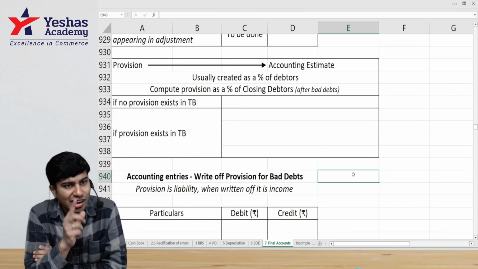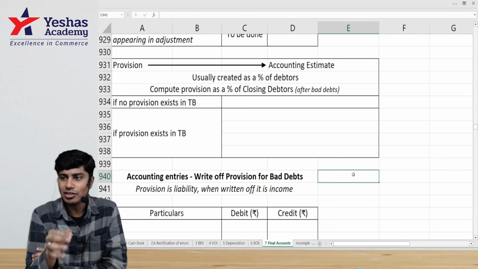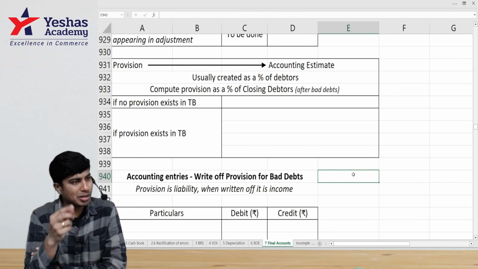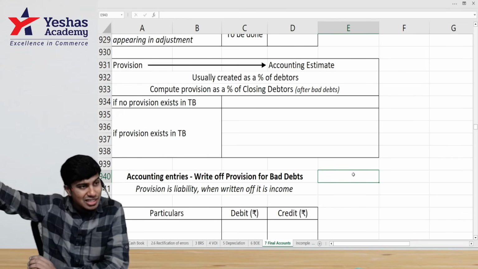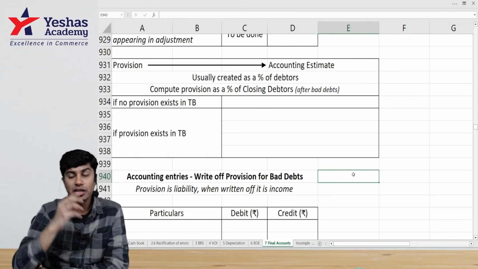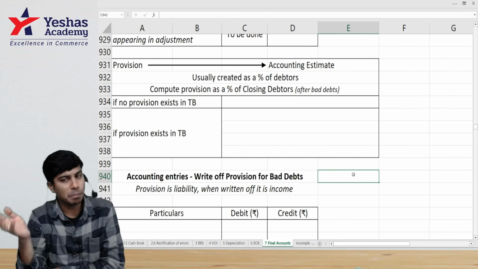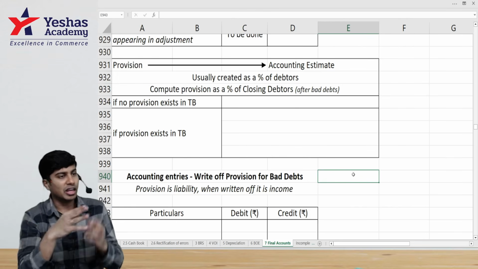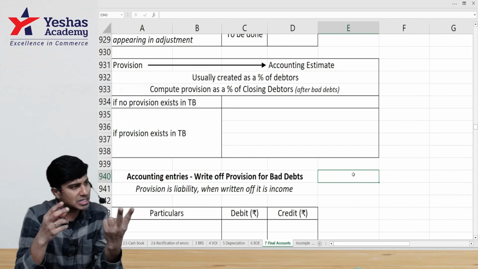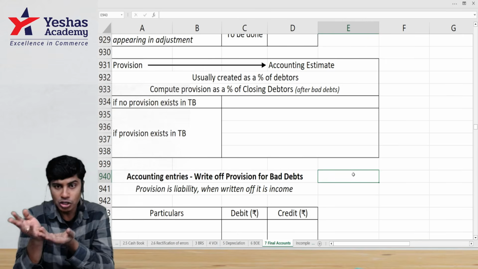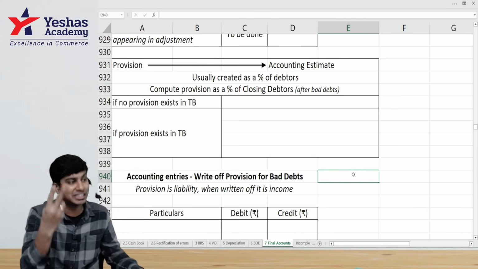There is no specific amount assigned to it. Valuation principles fail. You know what is an estimate? It is a number that we come across based on our past experience and present situation. In the past, out of the sales that we have made, 2% of people turned out to be bad. For every 100 customers I met, or for every 100 rupees that I'm supposed to receive, 2 rupees I did not receive. That's my past experience. So I will decide that 2% of my debtors will be bad, estimated.